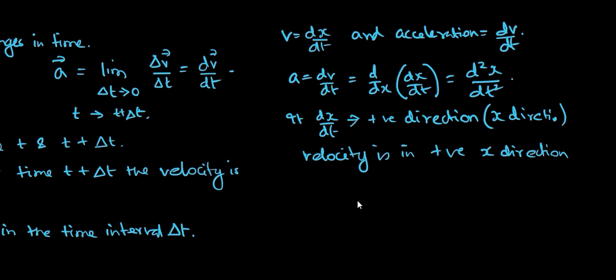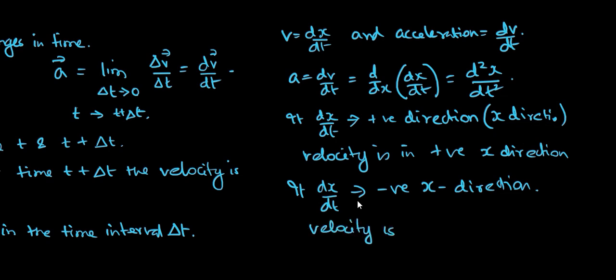In the same way, if dx by dt is in the negative x direction, then velocity is in the negative x direction. So this is how we will determine the direction of velocity.